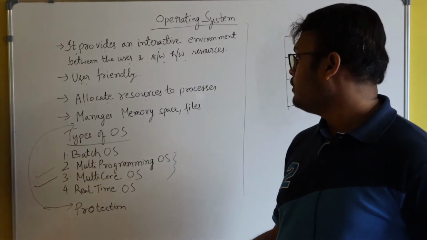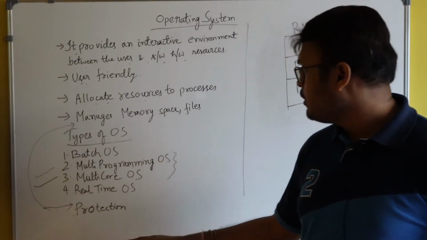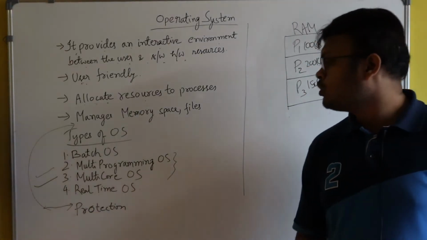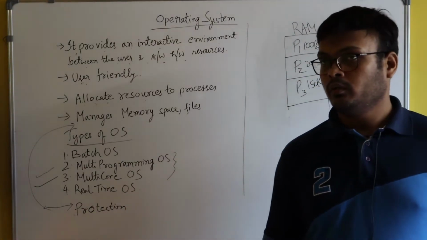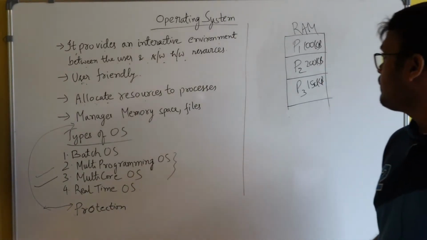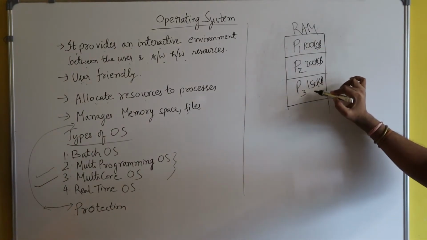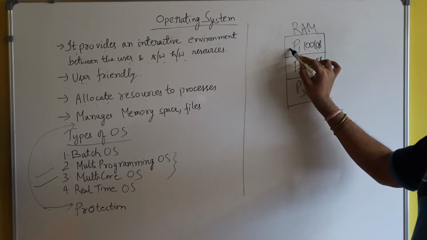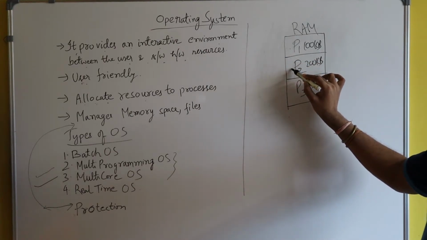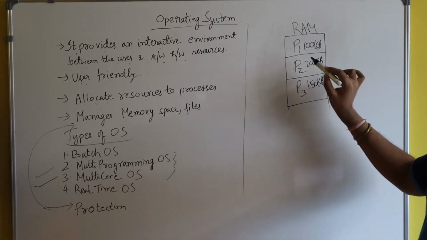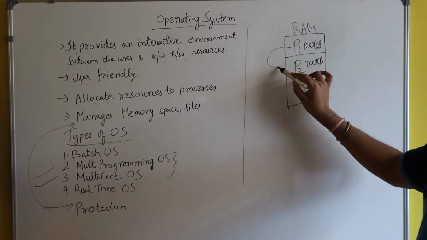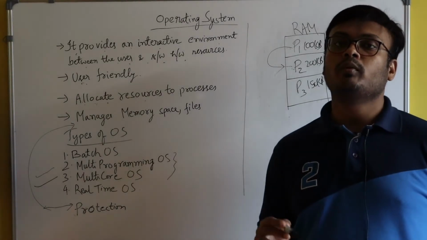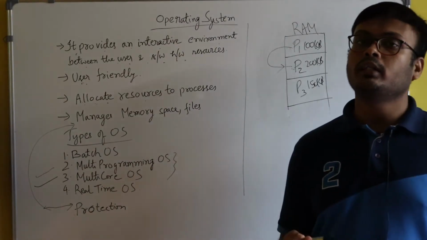Now, here I missed another important point, protection. The operating system also plays an important role in protection. Suppose there are three processes in the RAM, then the operating system takes care that no process should try to access the region which is provided to another process. Suppose P1 cannot enter into the region of P2. If this happens, then there will be a segmentation fault. You might have learnt this in C programming.